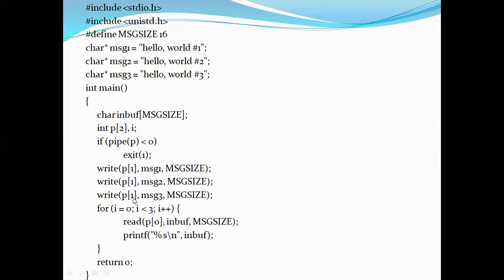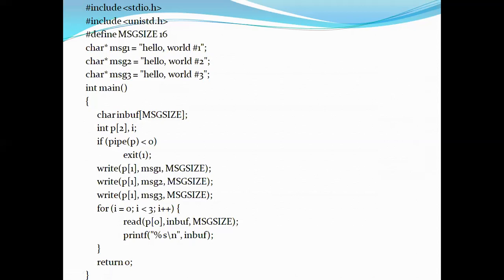Now you have to read out all the three one by one. For that I'm using a for loop here. For i equal to 0, i less than 3, i plus plus. Here I'm using the read system call, read p[0]. It means that I'm reading from the descriptor 0 side, comma, you are reading into a buffer, so I can call it the input buffer, and the maximum size of your message.